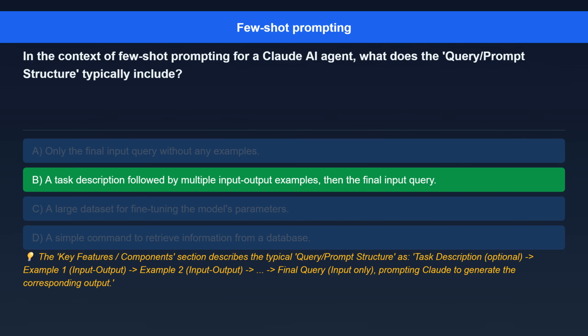The correct answer is a task description followed by multiple input-output examples, then the final input query. Here's the explanation. The Key Features Components section describes the typical query prompt structure as task description (optional), then example 1 (input-output), then example 2 (input-output), then the final query (input only), prompting Claude to generate the corresponding output.